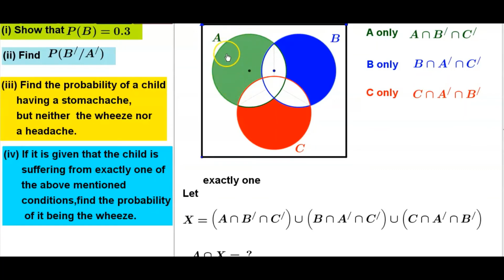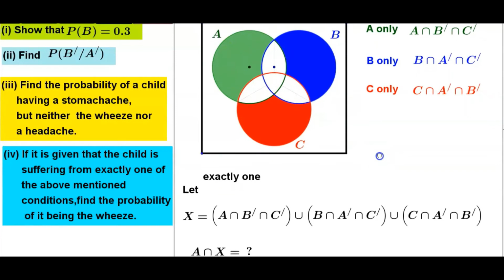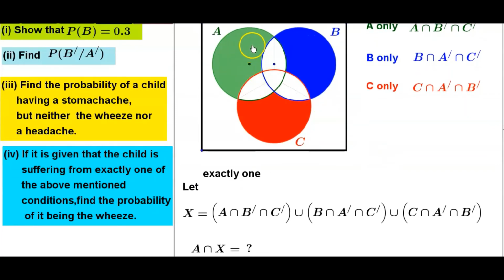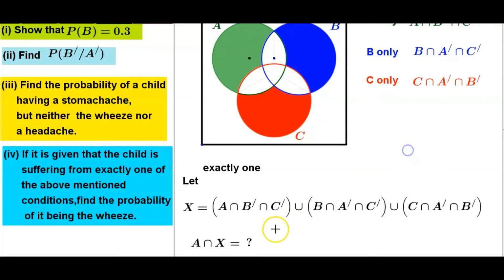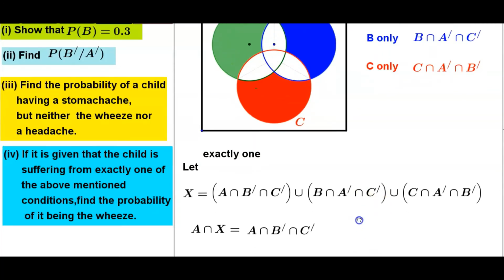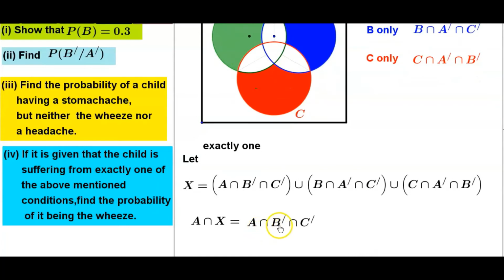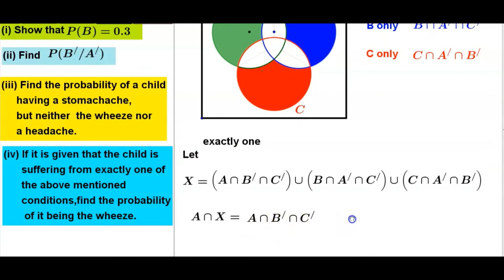This green color region is A intersection X. X is all 3 regions. Now A intersection X is equal to this green color region, A intersection complement of B intersection complement of C.